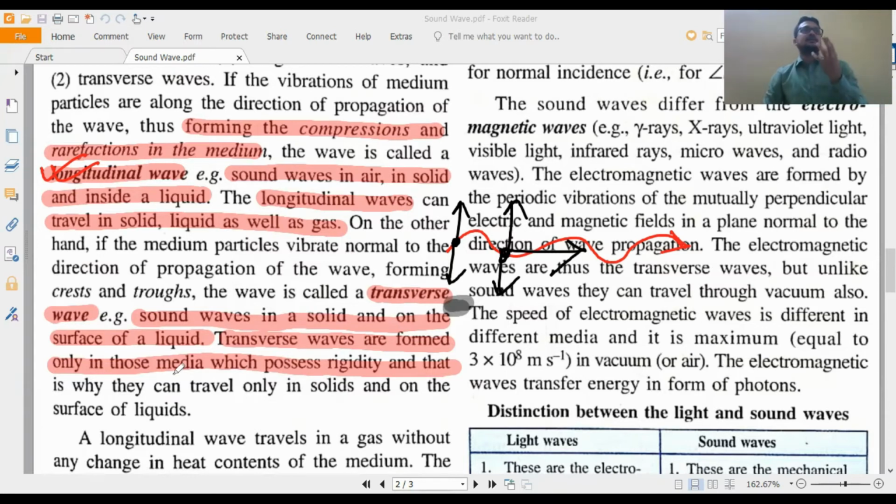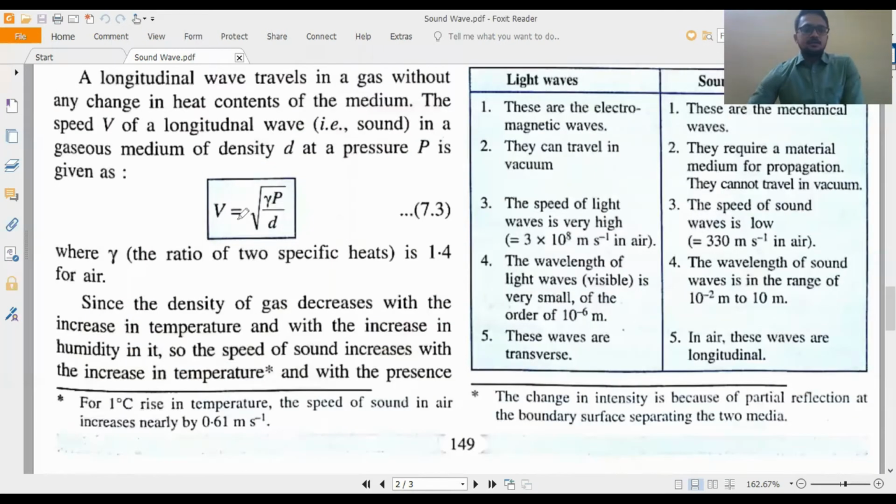If air is there, if you give a force using your mouth, when you are stopping the force, will the particles come back to their mean position? It will not come back. So for that reason rigidity in gas is not there, rigidity in air is not there. You can tell that rigidity is negligible. In liquid rigidity is small. That's why they can travel only in solid, and on the surface of liquid. Rigidity is there only on the surface of liquid, very small amount.